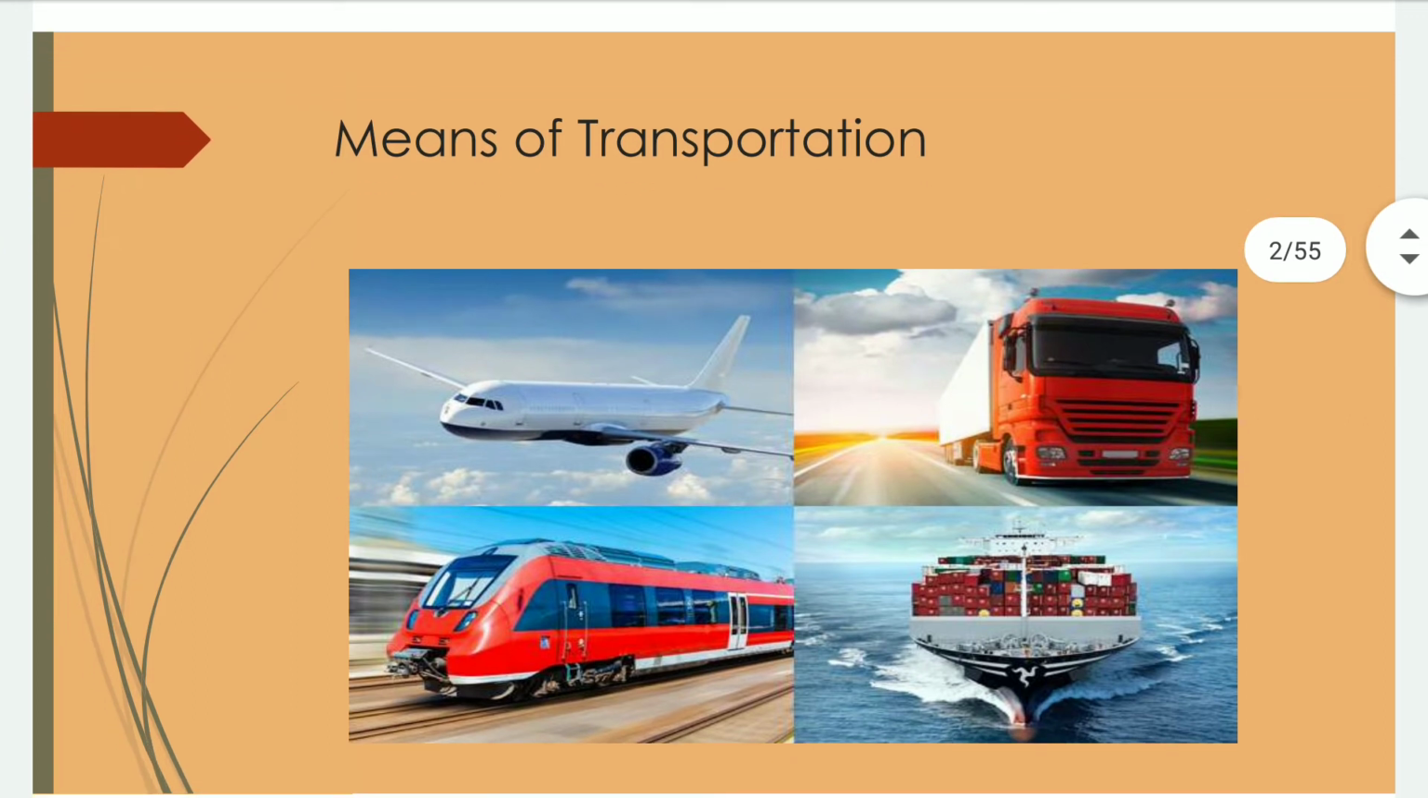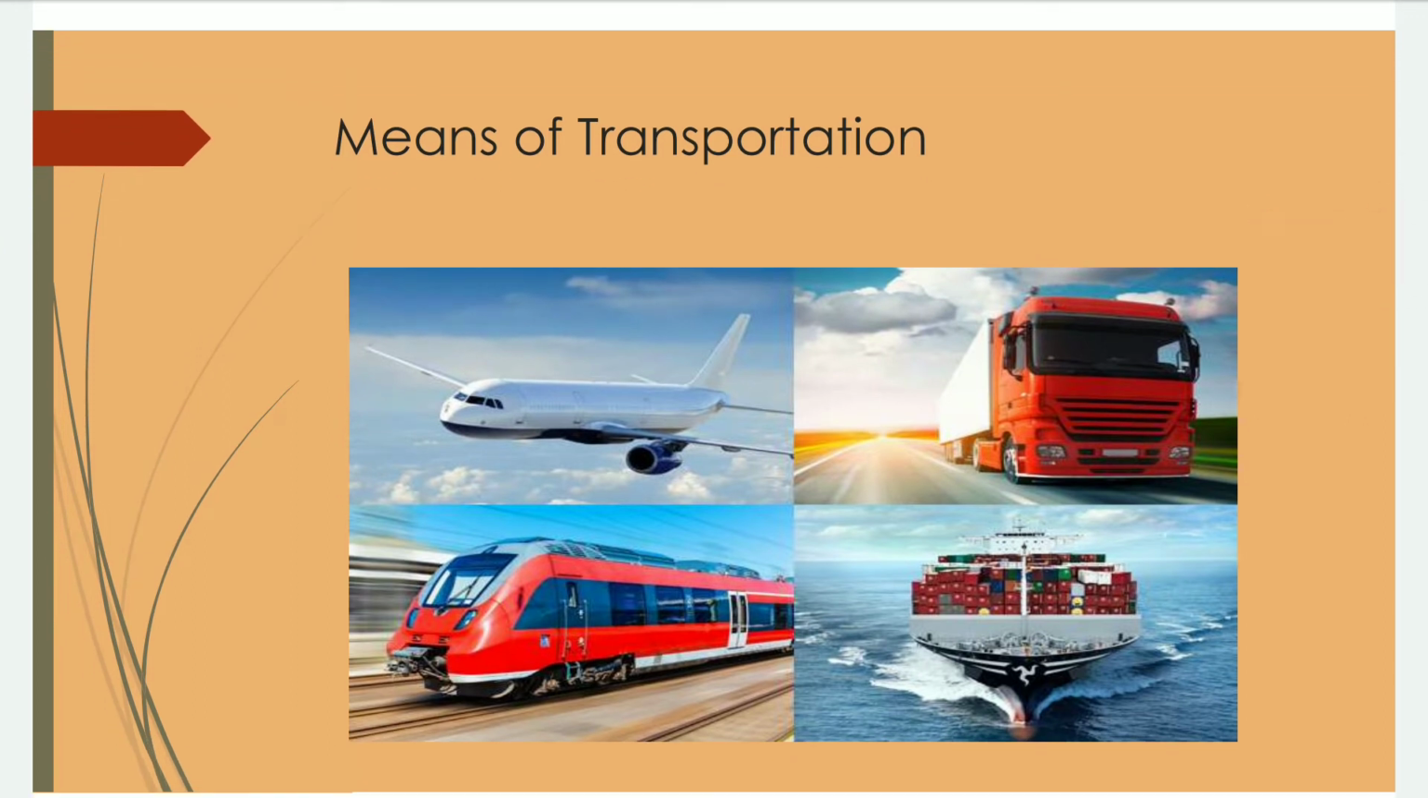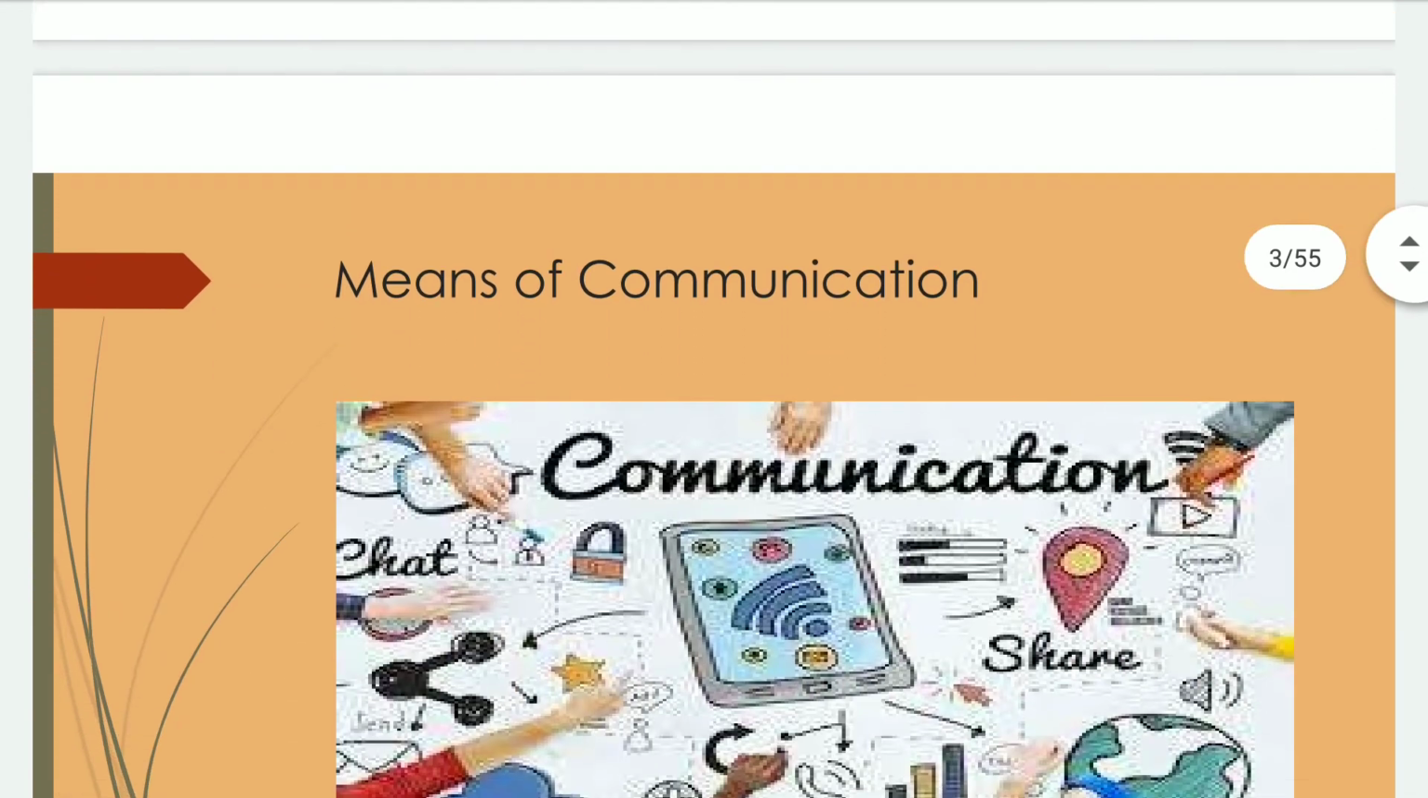As I have already told you about the means of transportation, what you observe in this picture is that there are various means of transportation, like roadways, waterways, railways, and airways. We have the aeroplane, road vehicles like trucks and buses, railways like metro train, broad gauge train, narrow gauge train, and waterways with steamers and ships. All these are the means of transportation.